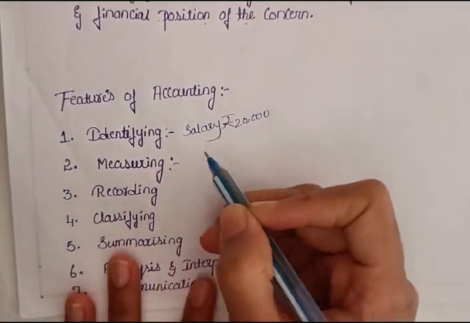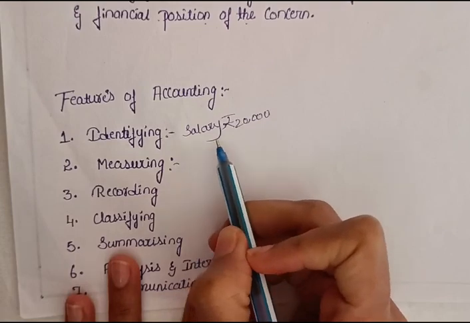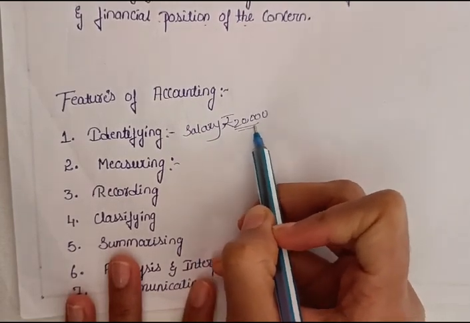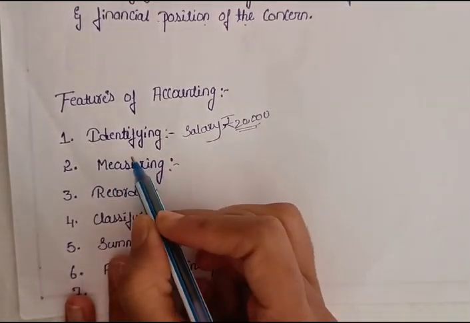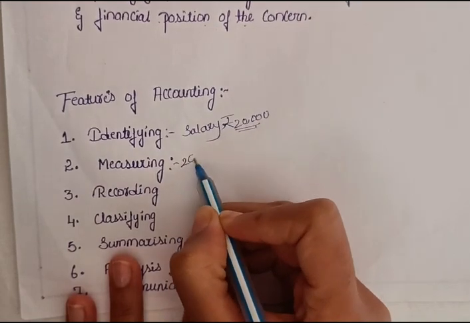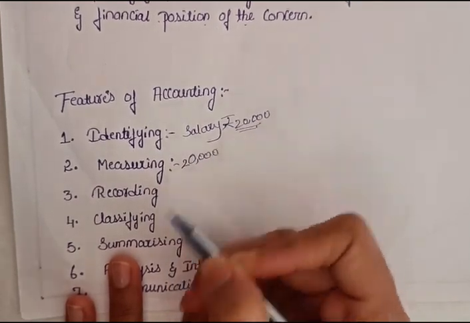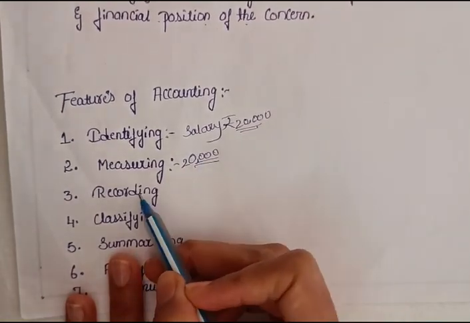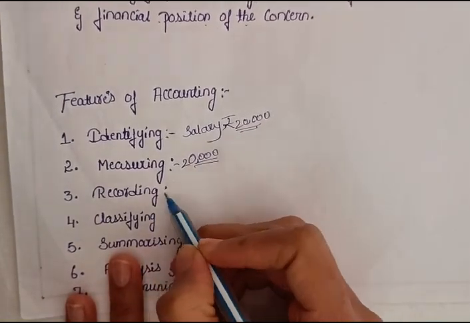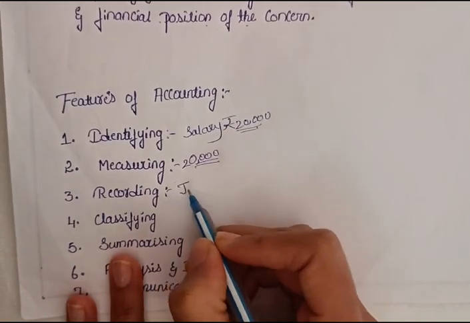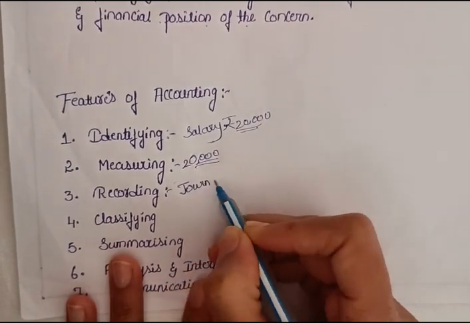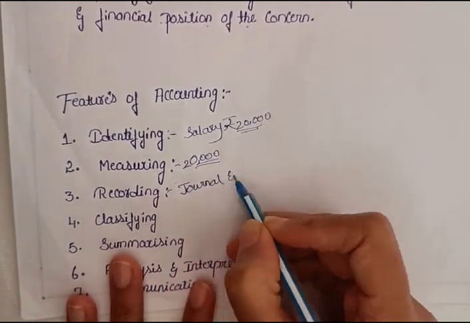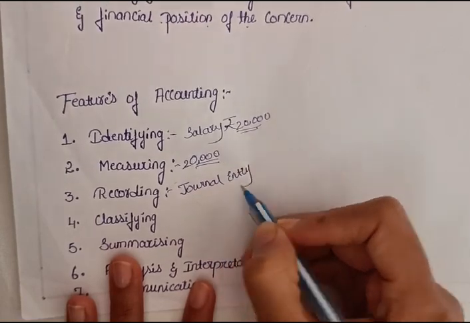Measure means we have to measure how much salary has to be paid here, 20,000, in terms of money. Then we have to record it, like in a journal entry.